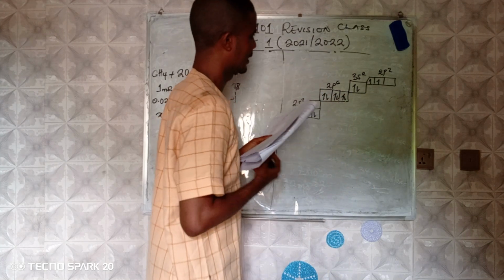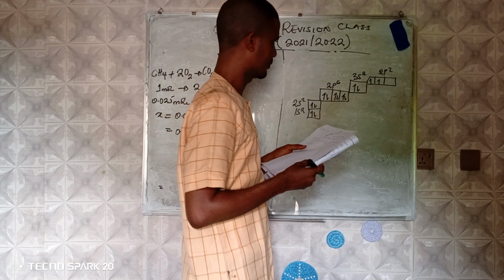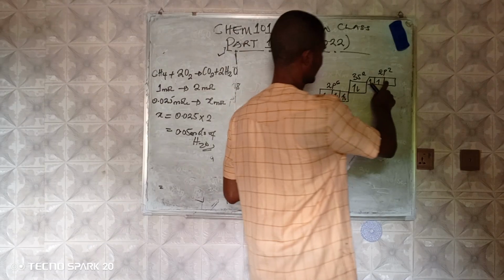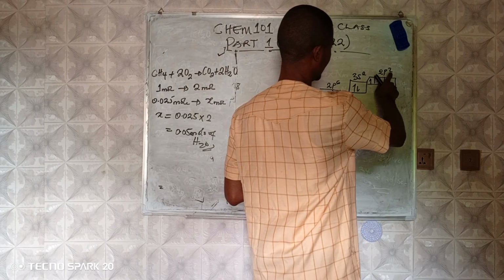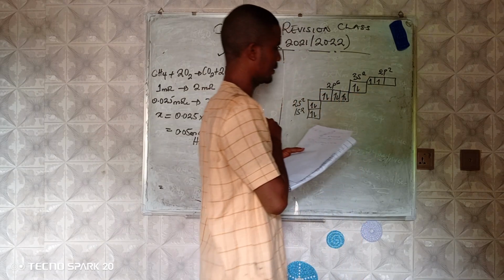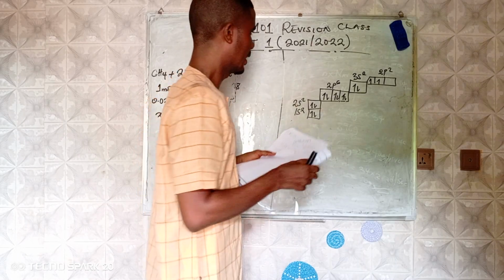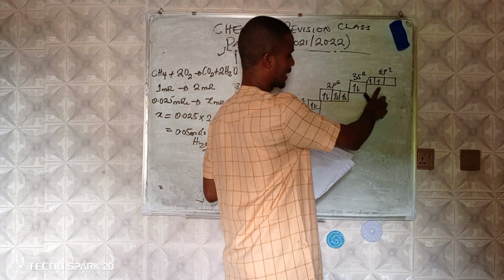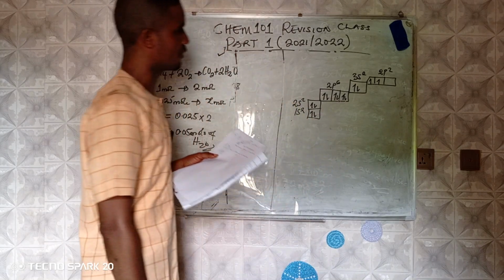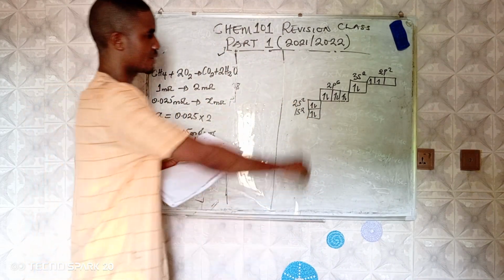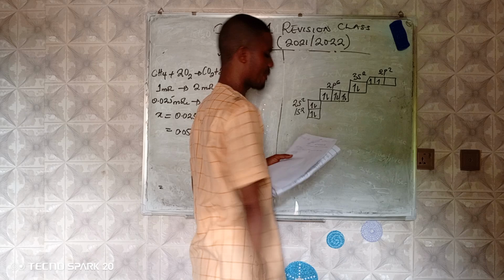The number of unpaired electrons here is 2. This one is unpaired, while this one is also unpaired.